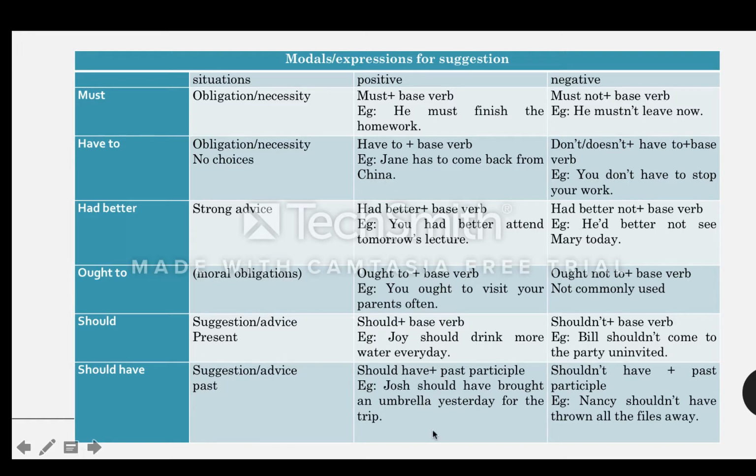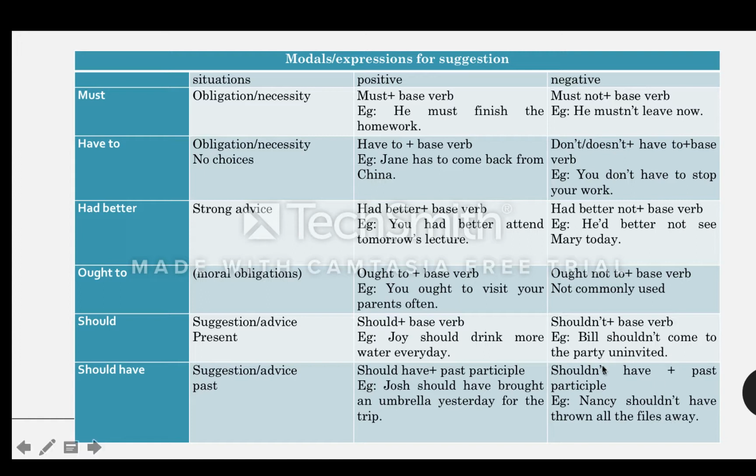So now, yesterday Josh went on a trip, but it rained. He didn't bring his umbrella and he was soaked. He was wet. So Josh should have brought an umbrella yesterday for the trip. He didn't and he was wet, so the suggestion is he should have brought.